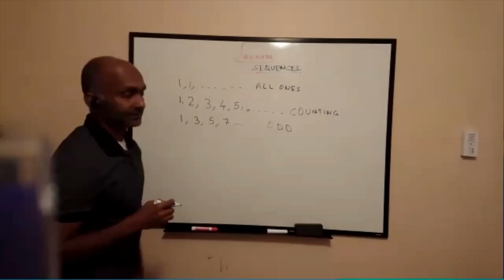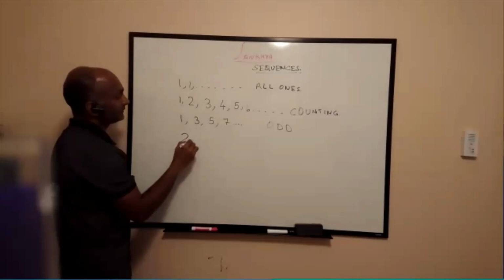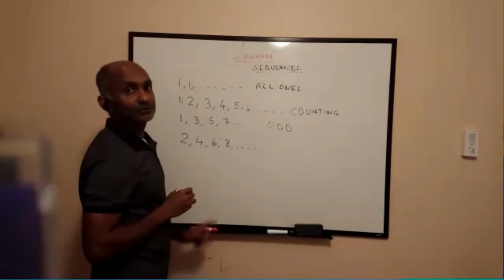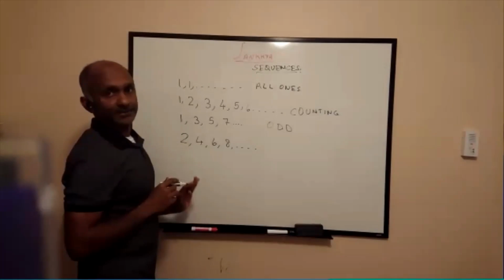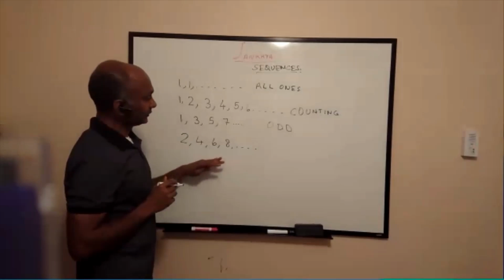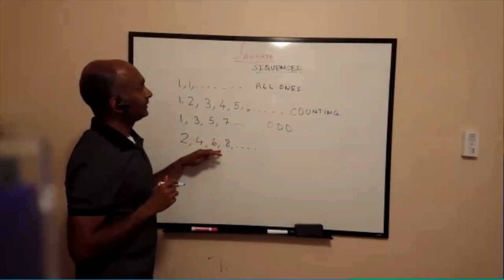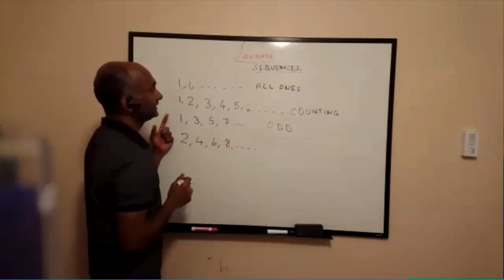So these are odd sequences, or sequences of odd numbers. And then there is another category of sequences, which is 2, 4, 6, 8, and like that. Those are sequences of even numbers. We will stop here. There are more, but for today's discussion we will limit them to this point. Now, it is mathematically useful to know, given a sequence of numbers like this, what is the sum of them? And that is what we will be getting into today.